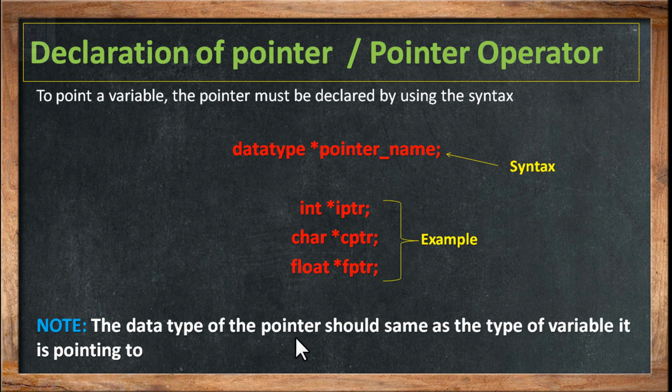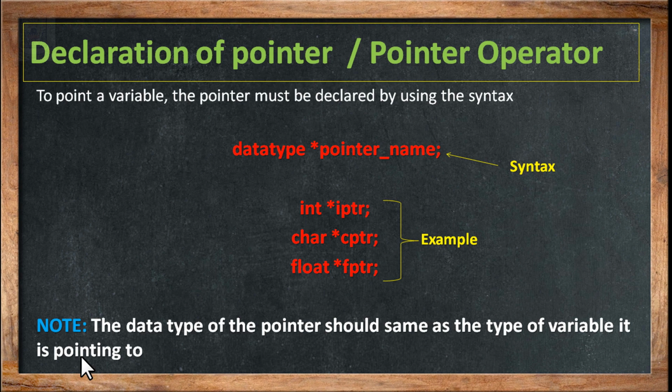The data type of the pointer should be the same as the data type of the variable it is pointing to. That we have discussed in the definition also: a pointer is a variable which points to the memory address of another variable of the same type.